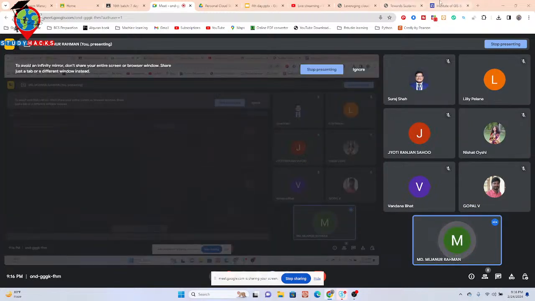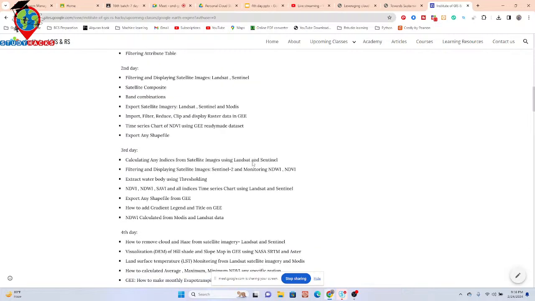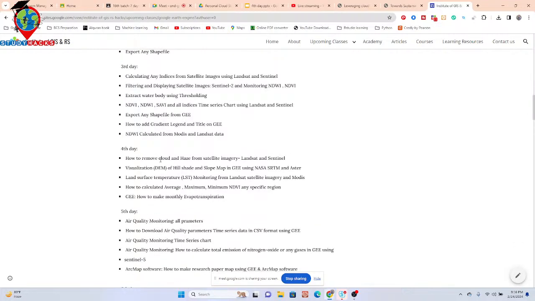So basically, in today's session I will try to discuss mainly how we can easily remove cloud and haze from satellite images to get very clear satellite images, from both Landsat and Sentinel images.